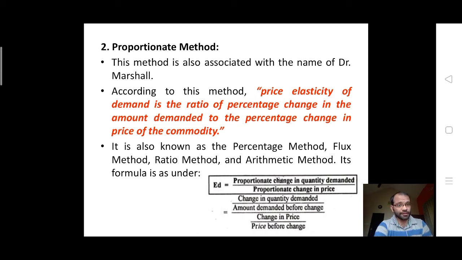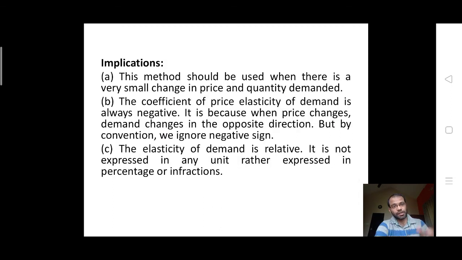Its formula is: proportionate change in the quantity demanded divided by proportionate change in the price. That is, change in the quantity demanded, delta Q, divided by amount demanded before change, the whole divided by change in the price, delta P, divided by price before the change. Next are the implications of this particular method.